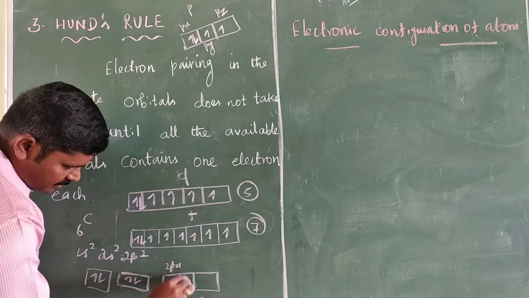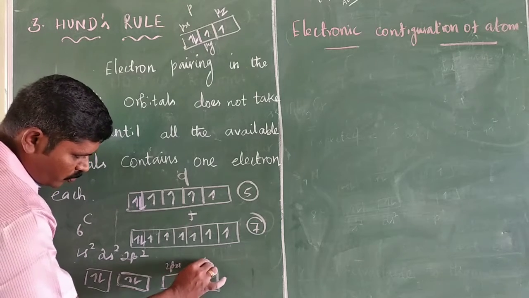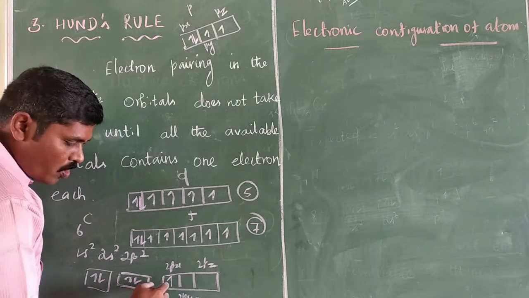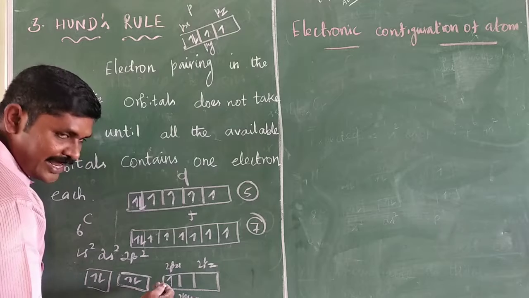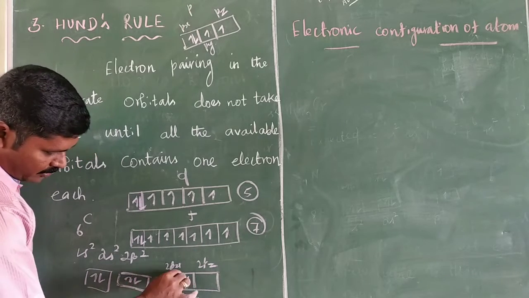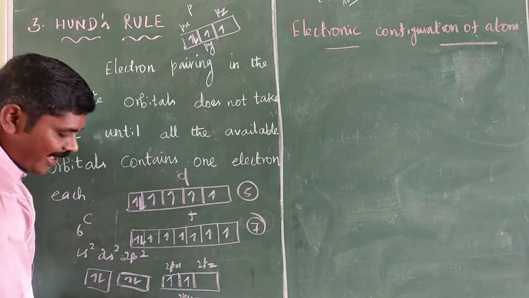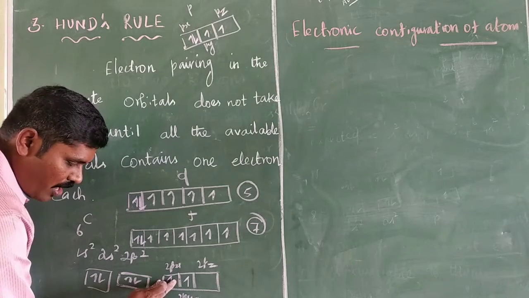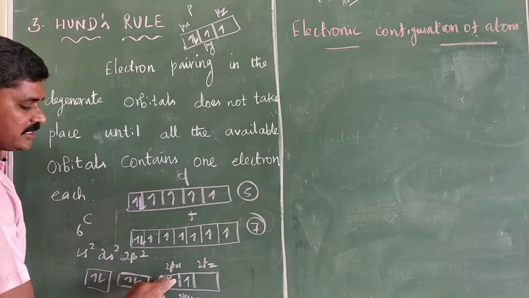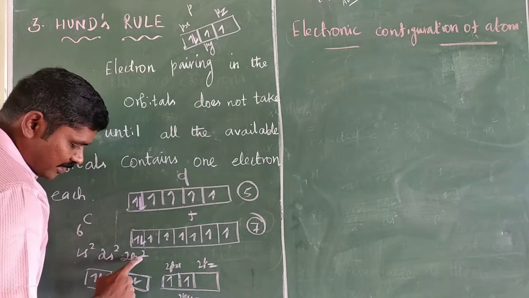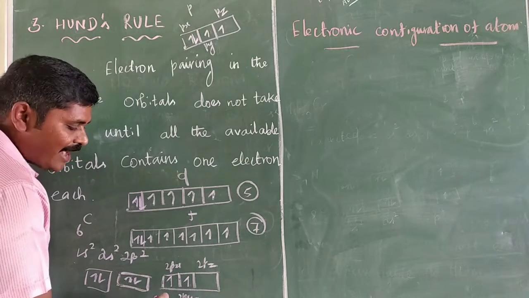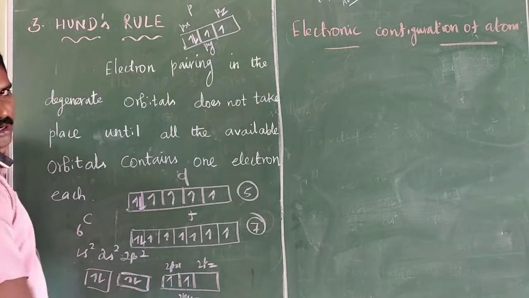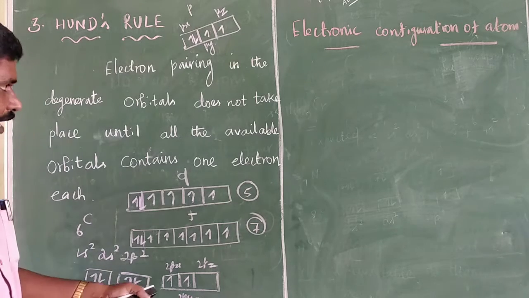So 2px, 2py and 2pz are degenerate orbitals. The degenerate orbitals first fill with unpaired electrons, 1 and 1, in 2p2, to avoid electron-electron repulsion. Pairing electrons causes electron-electron repulsion. So the next electron occupies an available orbital, the vacant orbitals.